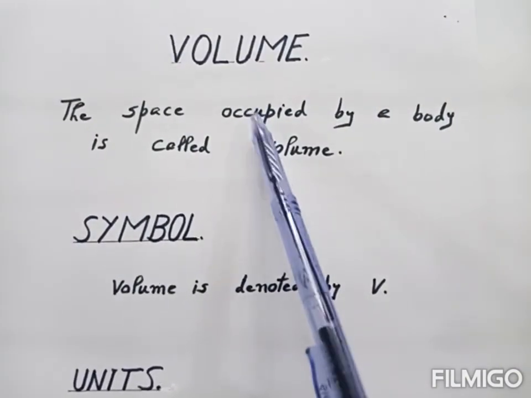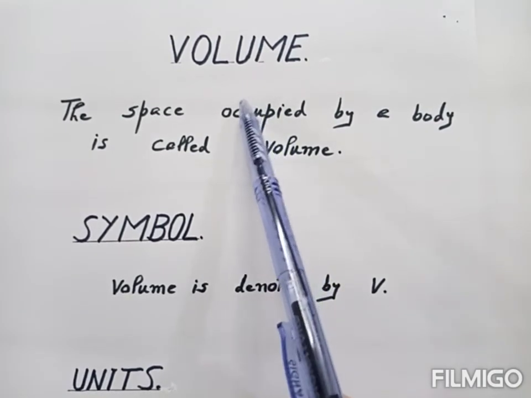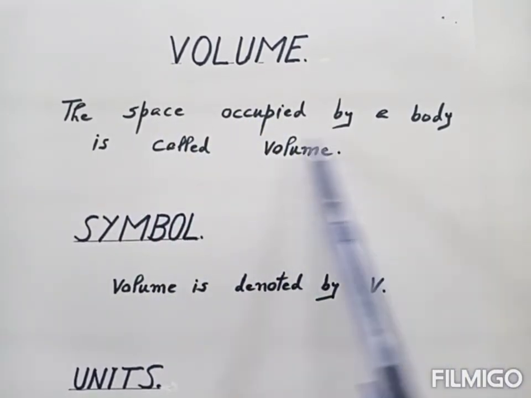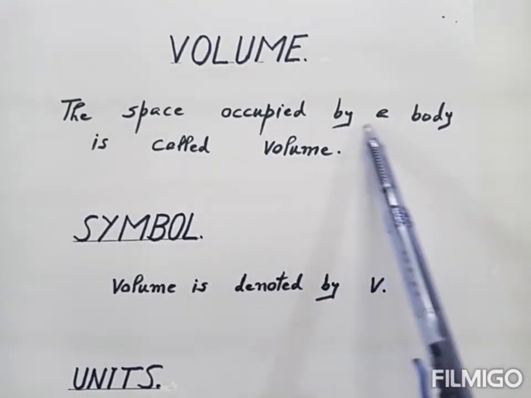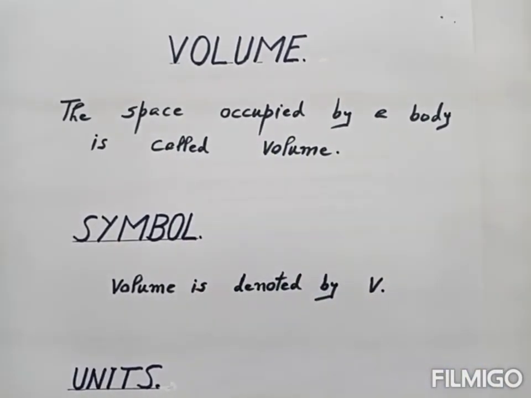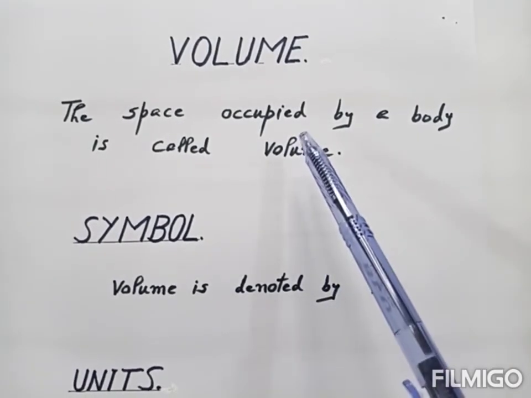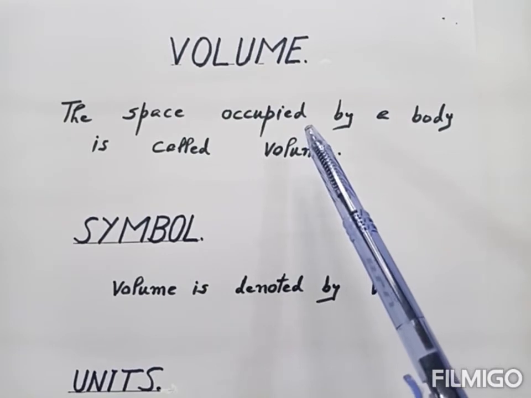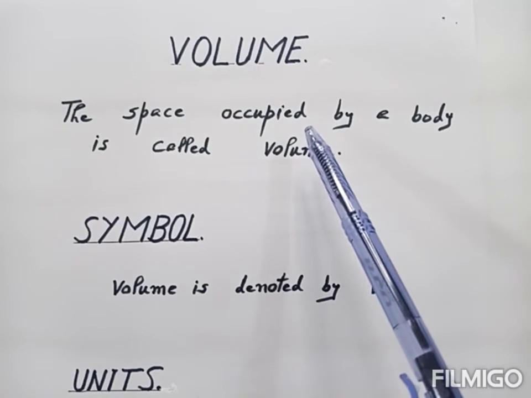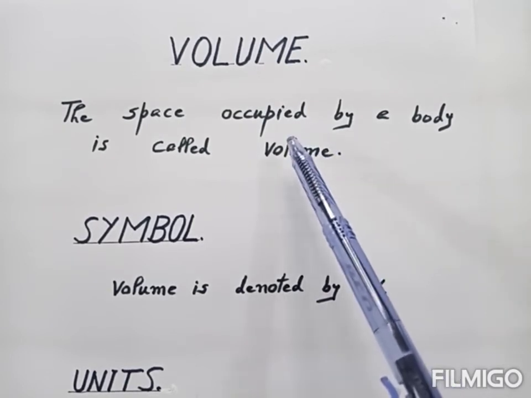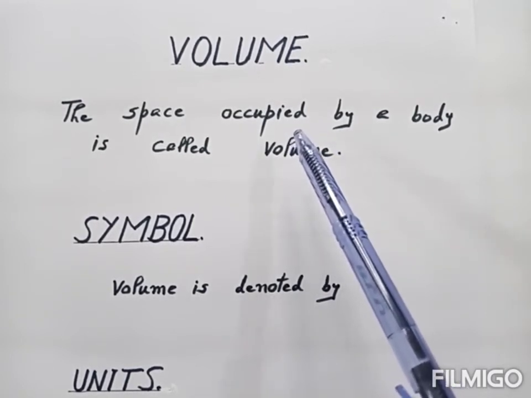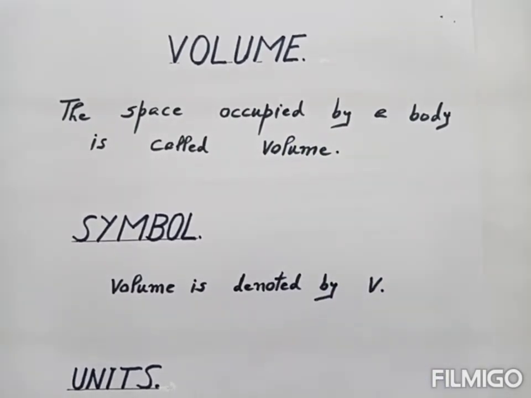Next quantity we are going to discuss is the volume. What is volume? The space occupied by a body is called volume. For example, the volume of a football is more than that of a cricket ball. Football occupies more space, so its volume is more. Cricket ball occupies less space, so its volume is less. Now volume is denoted by the symbol V.